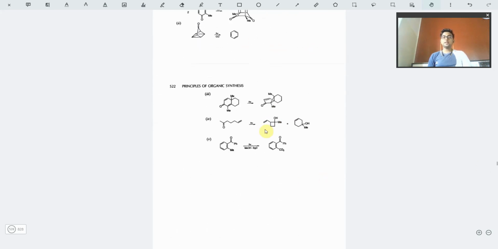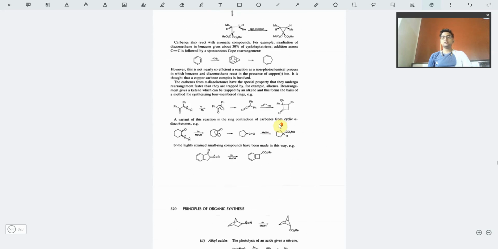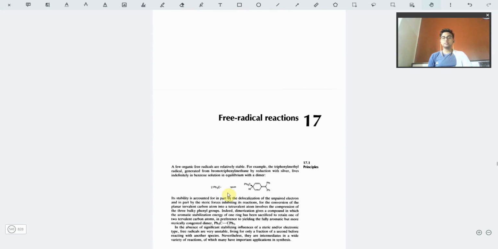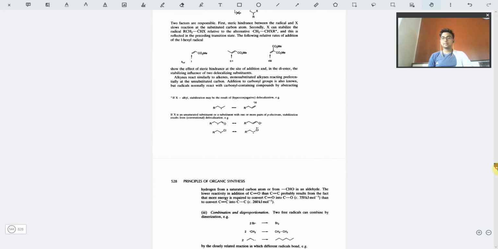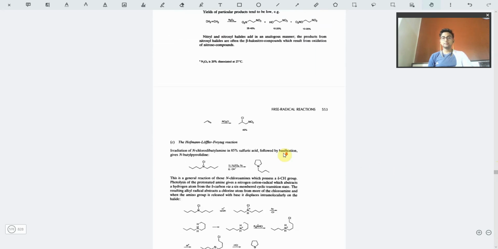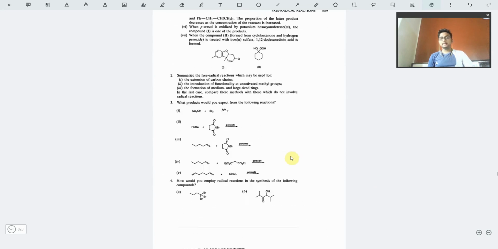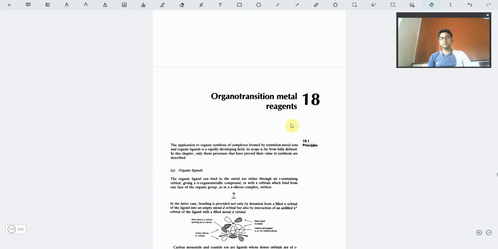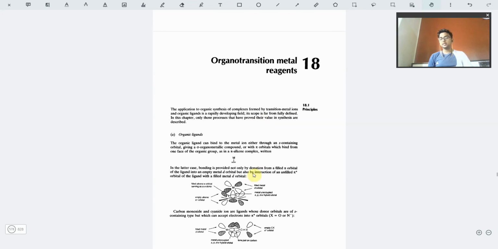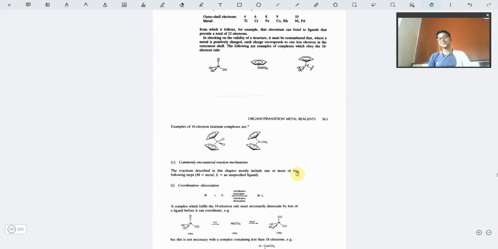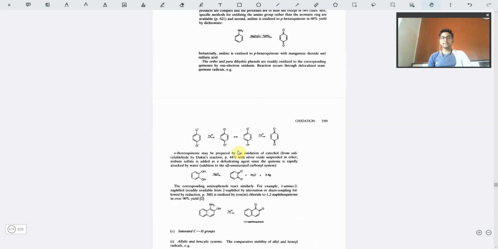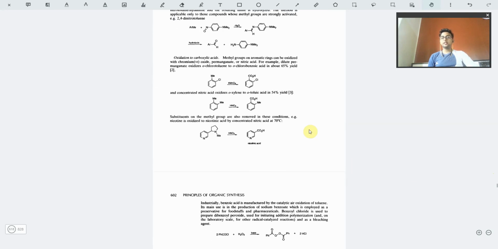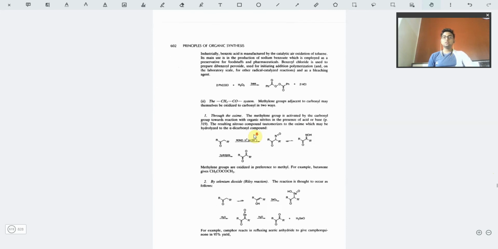Then we have photochemical reactions, the conrotatory and disrotatory. The questions given are quite good ones. Then we have free radical mechanisms, all of these are given. The next part is organo transition metals. I have already told you to exclude this part because it won't be required. Next is oxidation reduction, which I have already told you is given quite extensively and in a perfect manner, so you may just follow it.